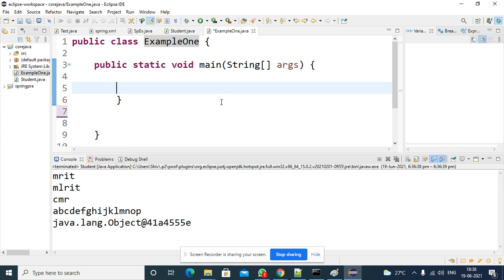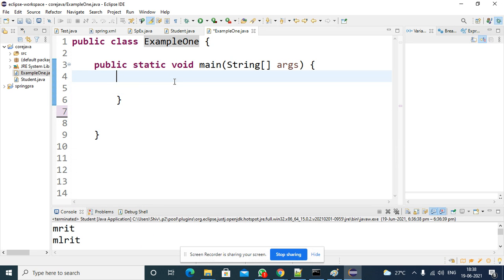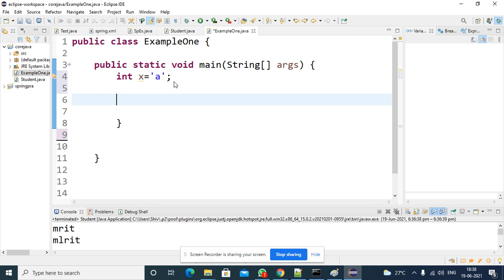Automatic assignments. Someone please help me. Is this possible or not? Suppose int x equal to, can I assign a character? Yes, it is possible. Now someone please tell me. I have an int array, x or y, and I am trying to assign some values here, 1, 2, 3, 4, like this.